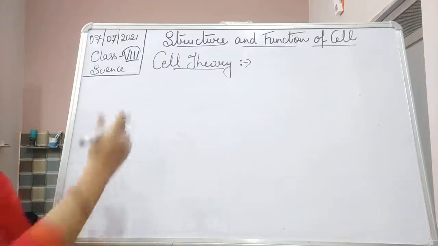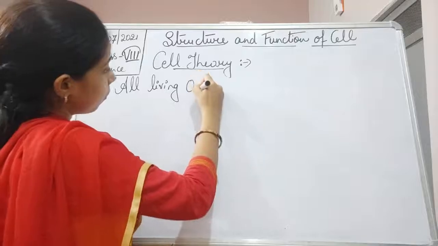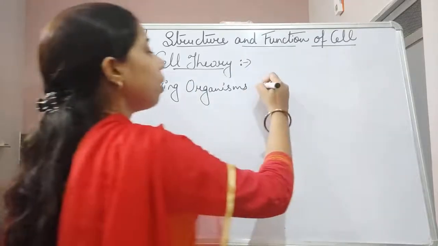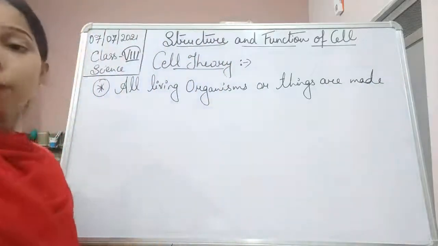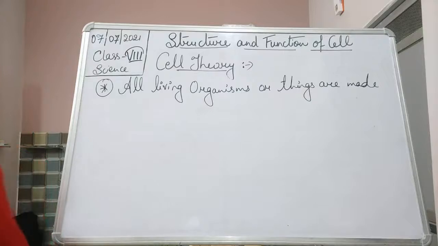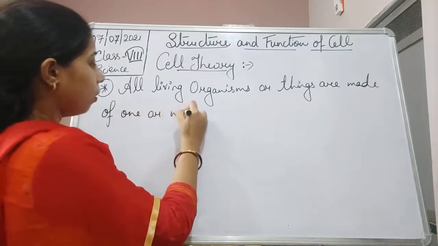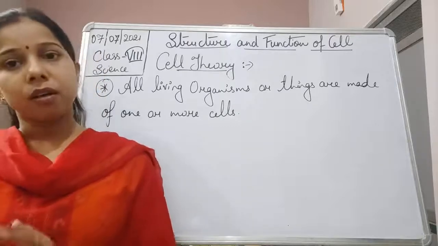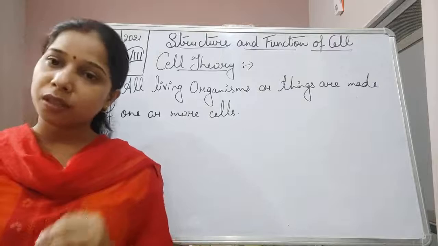The first one that we have already written, students, let me write it again. That is, all living organisms are made up of one or more cells. So this was the first postulate which we have seen in the case of the cell theory, and here we find that every living organism, every living thing, is made up of the smallest unit which is called a cell.